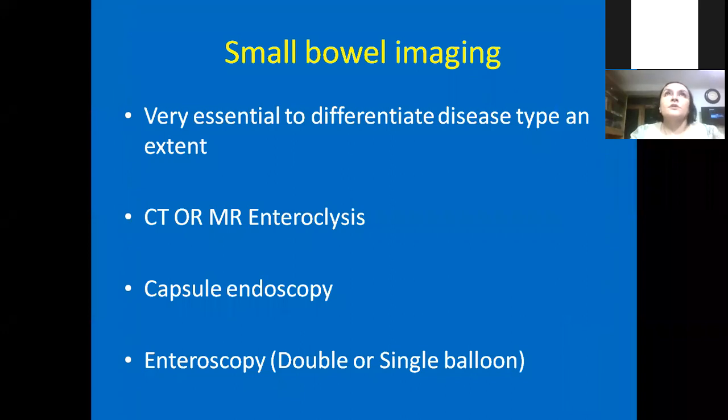Small bowel imaging is very important because previously adults used to only deal with IBD, and they never used to do small bowel evaluation or upper GI evaluation. But upper GI involvement is more common in pediatric disease. So we always have to do upper GI endoscopy whenever we do colonoscopy. And we always do small bowel imaging because the staging of the disease